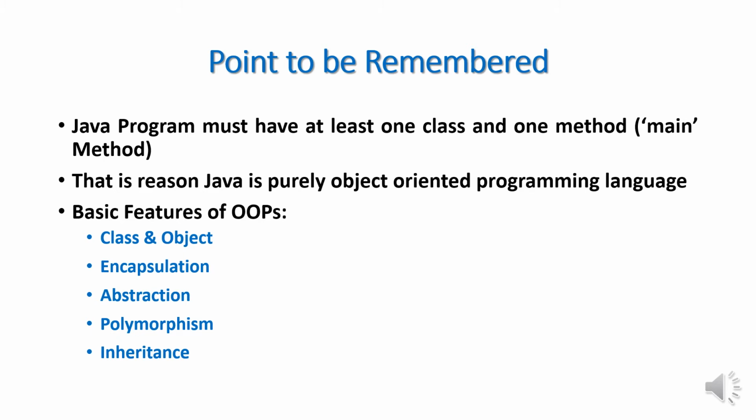Now then, encapsulation. So what is encapsulation? Encapsulation is nothing but binding or wrapping code and data together into a single unit. For example, a capsule is wrapped with different medicines. A Java class is an example of encapsulation. Then abstraction. So what is abstraction? Abstraction is hiding internal details and showing functionality. For example, a phone call. We do not know the internal processing of a phone call. In Java, we use abstract class and interface to achieve abstraction.